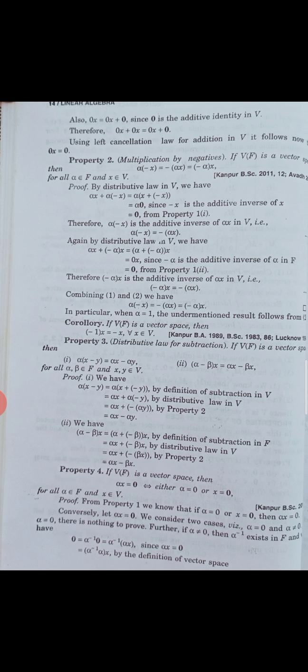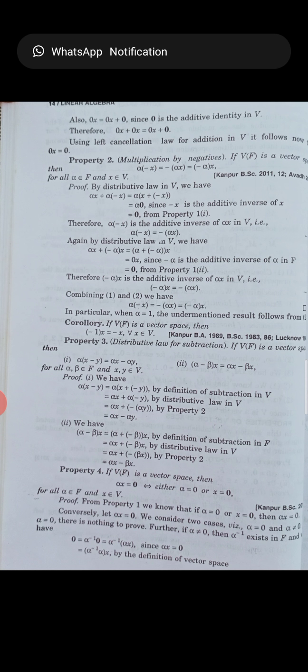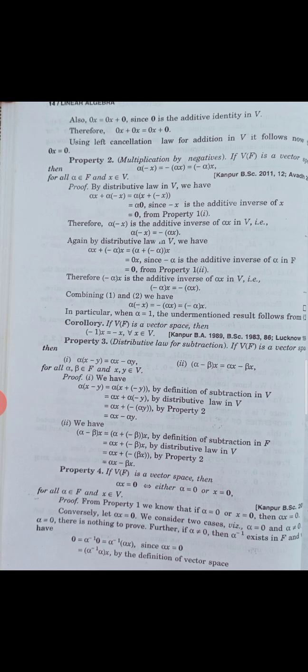Now the next property is called the distribution law for the subtraction. If V over field F is a vector space, then first, alpha(x minus y) is equal to alpha x minus alpha y, and second, (alpha minus beta)x is equal to alpha x minus beta x for all alpha, beta belongs to F and x, y belongs to V. For proof, we have alpha(x minus y) is equal to alpha(x plus (minus y)).